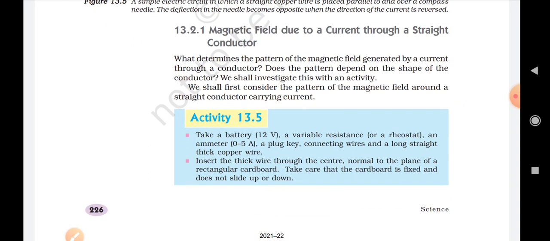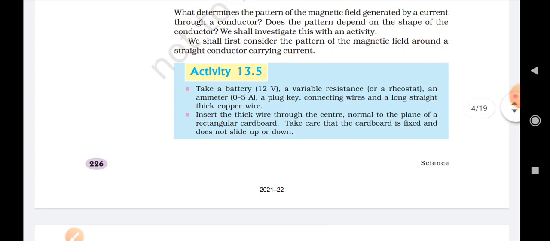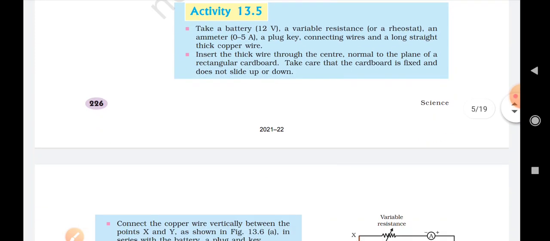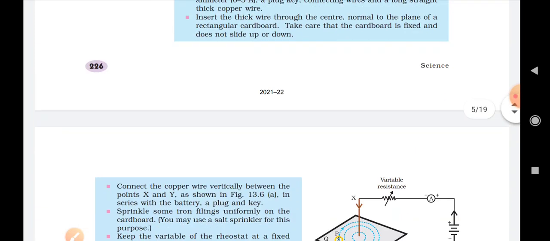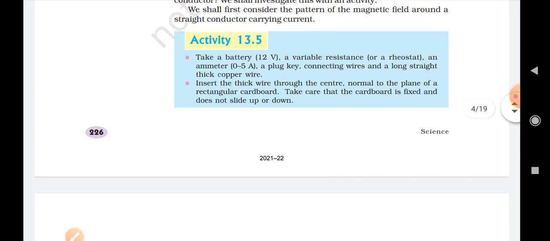So for this, there is an activity, students, again, in order to understand the kind of magnetic field. When we used the bar magnet, we saw that some of the lines are curved lines, some of them emerge out from the bar magnet. So if we want to find out the pattern of magnetic field lines produced by a straight current carrying conductor, we will do this activity. Here we will take a battery, and a variable resistance or rheostat is there in order to change the resistance, students.